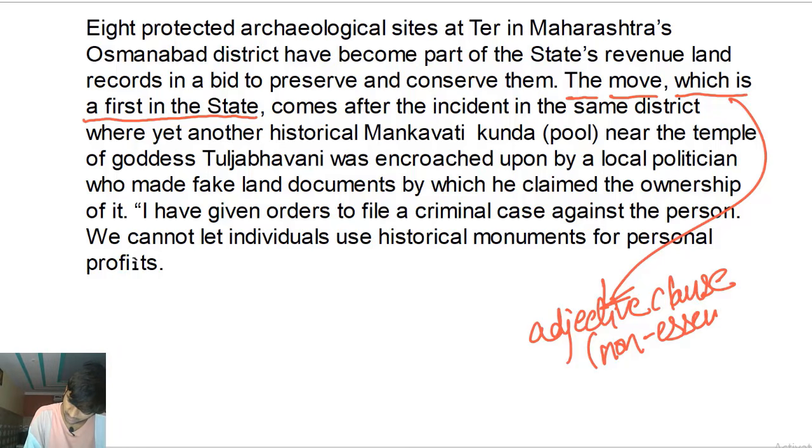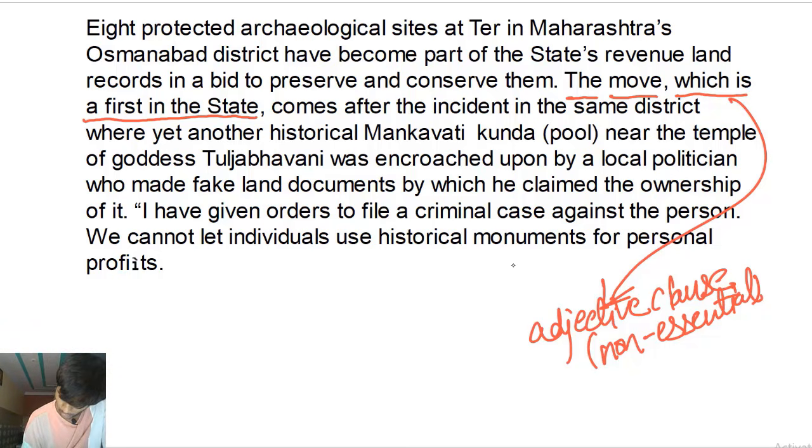Why are we calling it non-essential? Because it's not giving essential important information about the noun move. It is giving extra information about the noun move. So it has which, the subject pronoun, the subject of the clause; is, the main verb, a linking verb; and a first in the state is the subject complement, a noun phrase.